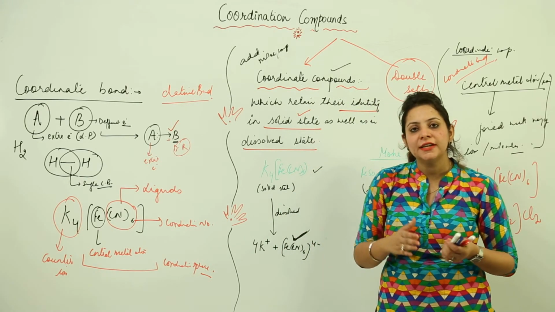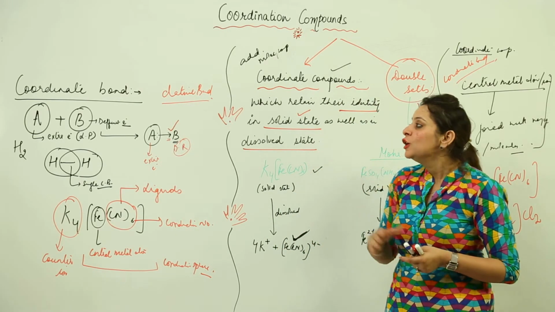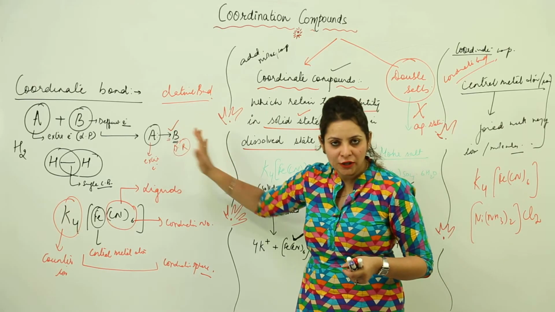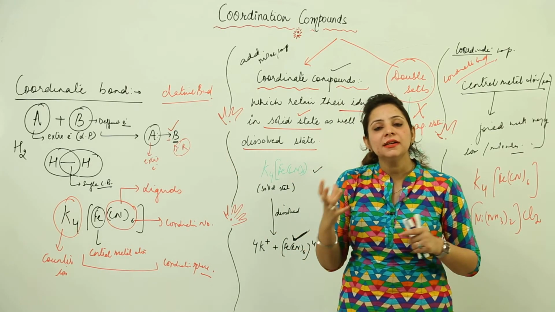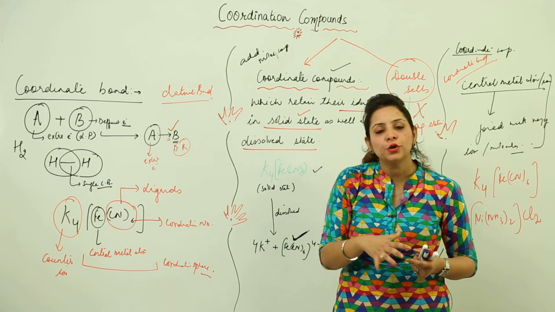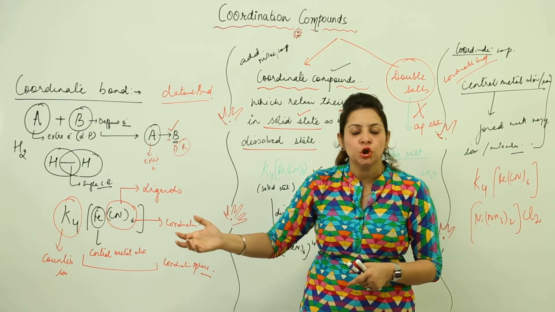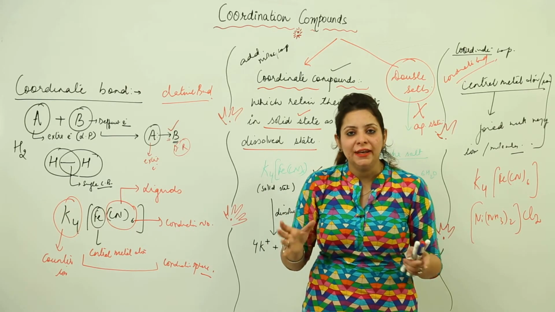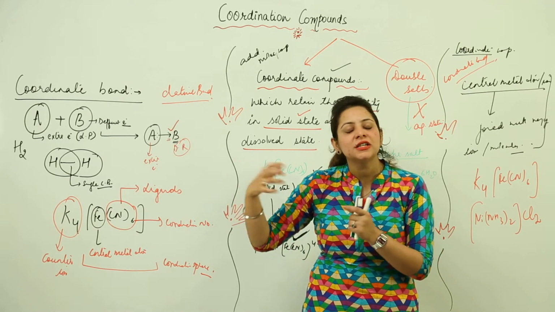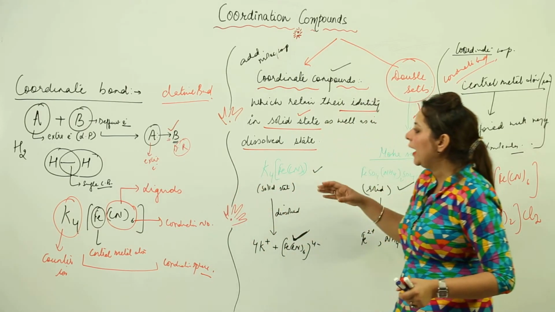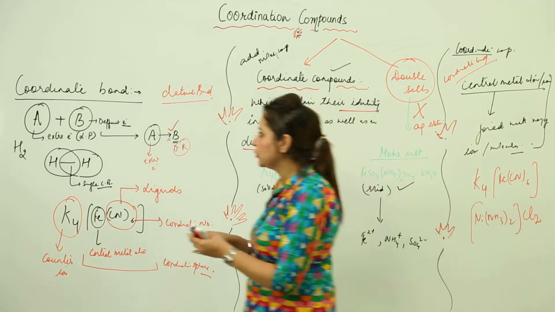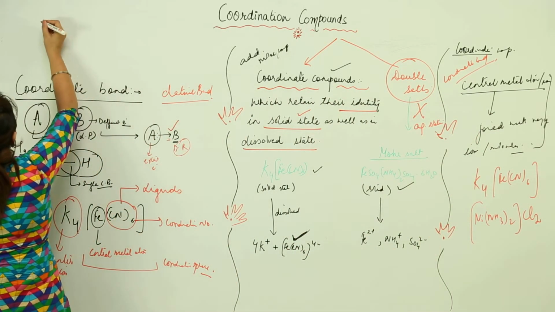I think you got it in a direct right manner. So, you should know that what actually is a coordinate bond. I think it's clear that this is a kind of bond in which one atom is going to contribute the shared pair and the other is actually deficient in electrons. So, there is no mutual sharing actually, one is donating and one is just taking it. And likewise, I will just show you one coordinate bond also, so that it should be clear in your mind how it is formed.